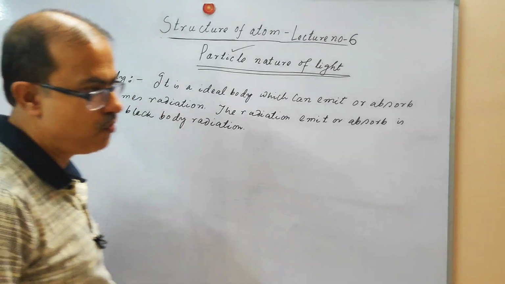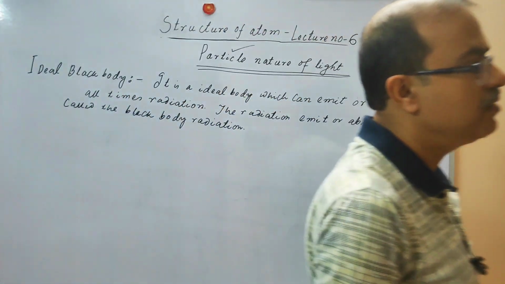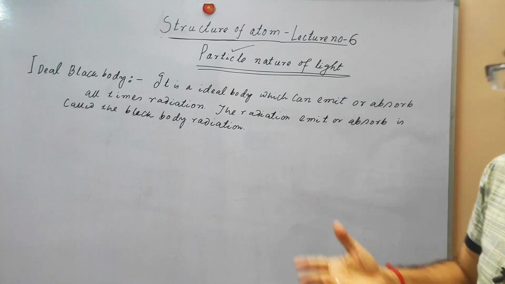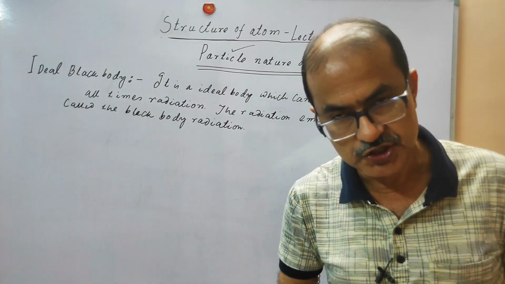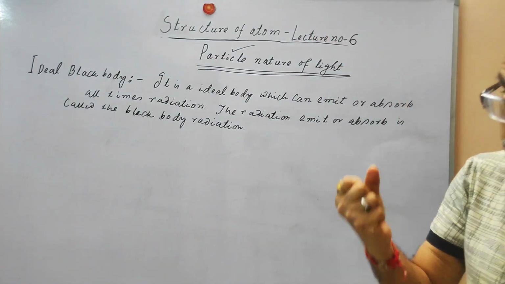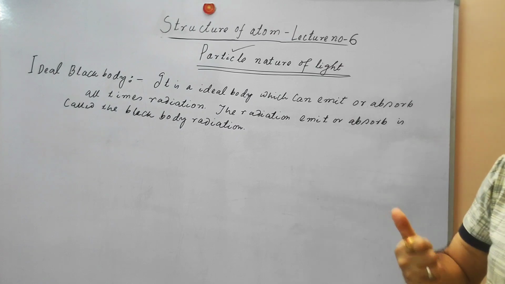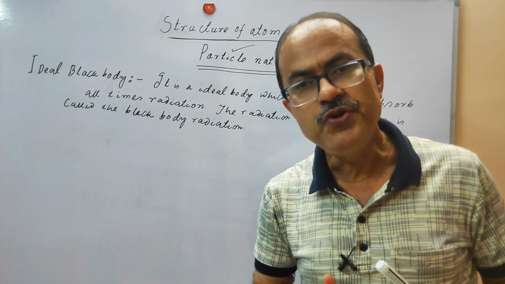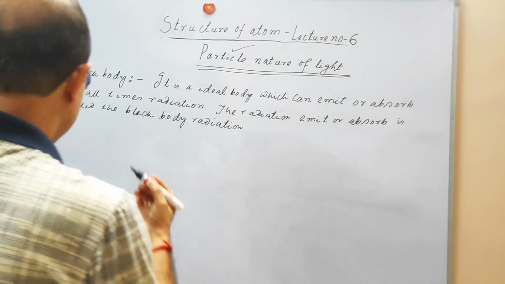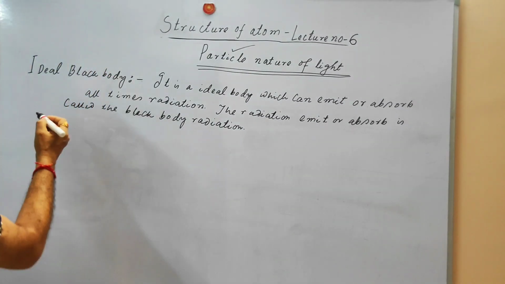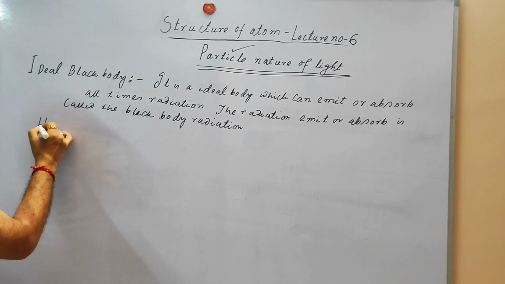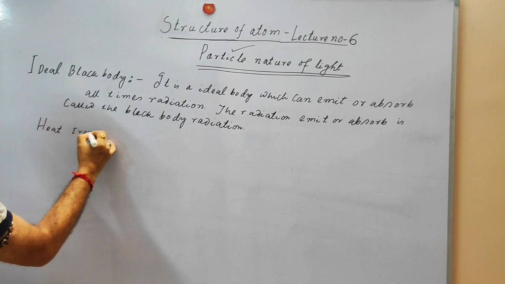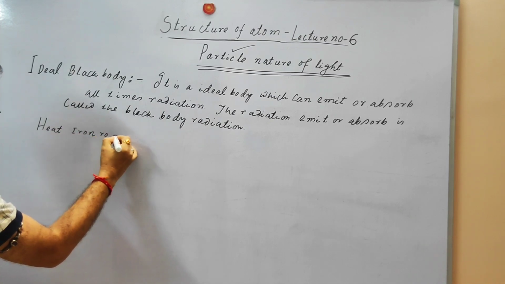So we understand what is black body radiation and what is a black body. A black body is capable of emitting every type of radiation, or it is capable of absorbing any type of radiation. This is called the ideal black body. What is going to happen? Suppose we are heating an iron rod.